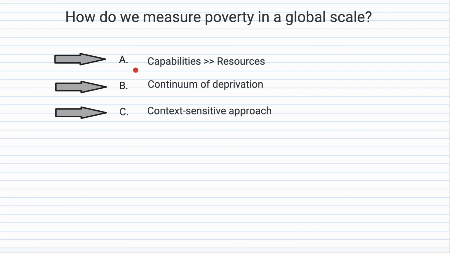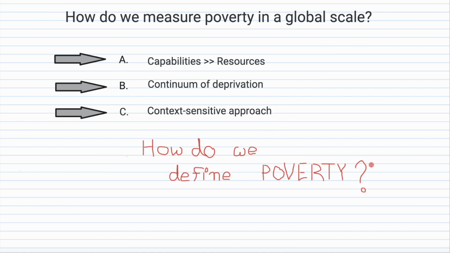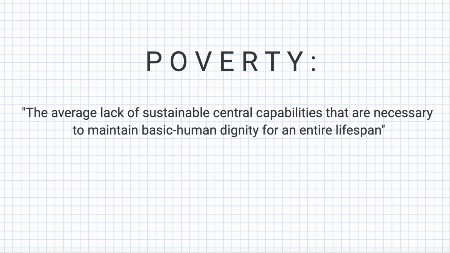We must measure poverty as a lack of capabilities instead of a lack of resources, treat poverty as a continuum of deprivations, and take a context-sensitive approach. So, how do you define poverty? Our proposed definition is that poverty is a measurement of the average lack of sustainable central capabilities that are necessary to maintain basic human dignity for an entire lifespan. This definition incorporates the capabilities approach to measuring poverty and inequality.